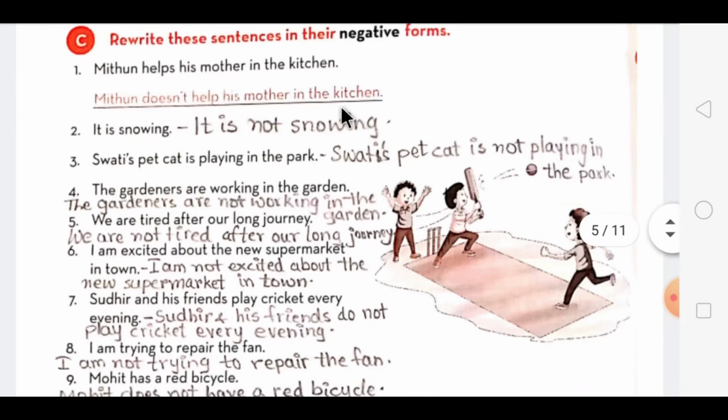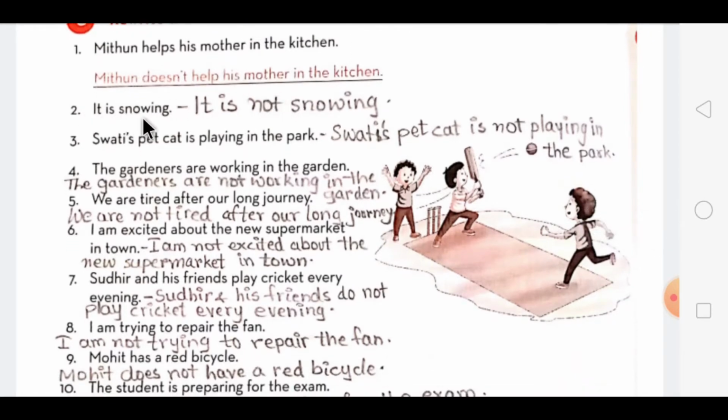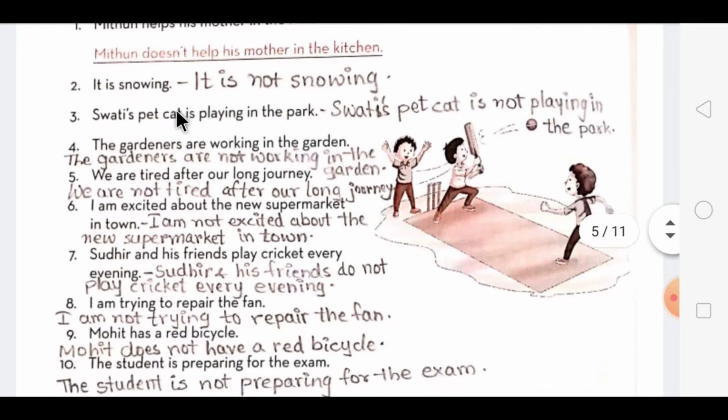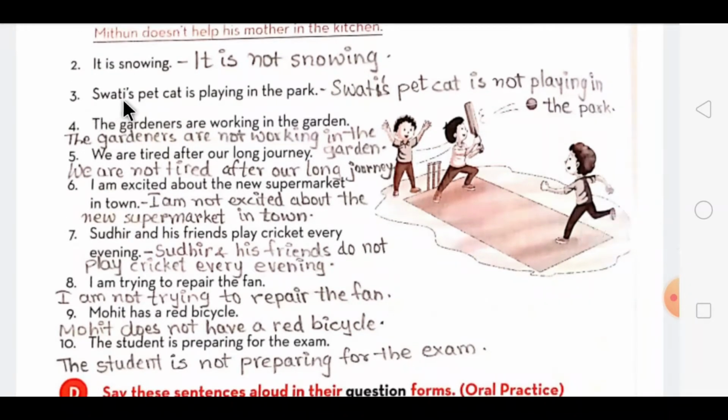Now we'll move on to the second one, that is, it is snowing. Now in this, the be verb is there, so we just have to put not after the be verb is. So how will the sentence form? It is not snowing. Now move on to the third one. Swati's pet cat is playing in the park. Again students, in this also the be verb is mentioned over here. So you don't have to do anything, you only have to put not between these two words. So the answer will be Swati's pet cat is not playing in the park.